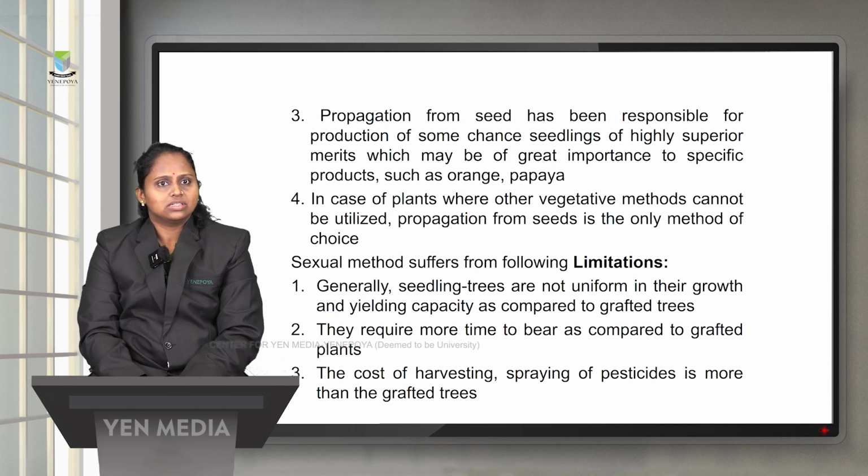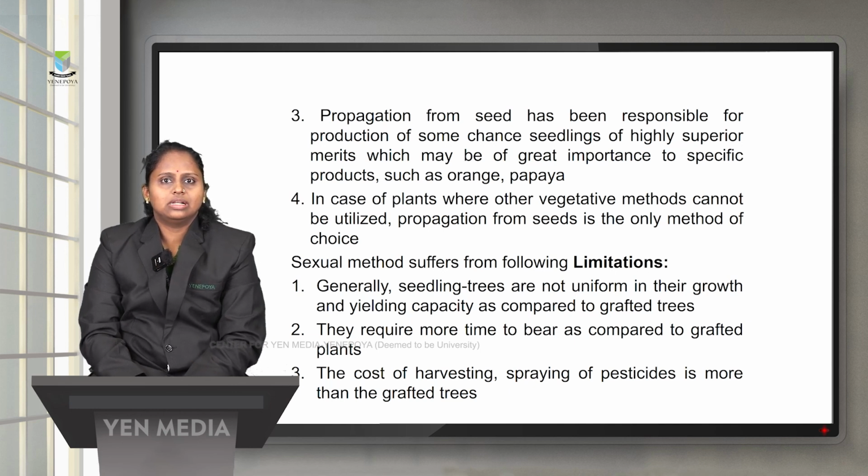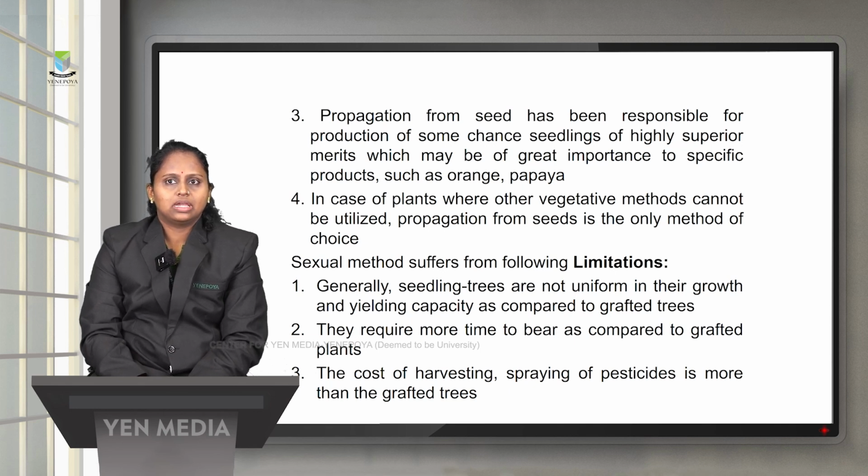Some limitations are also there. Generally, seedling trees are not uniform in growth and yielding capacity. Some plants may yield a very small quantity of the crop, or some may yield a little more, so it is not uniform. Also, they require more time to bear as compared to grafted plants. The cost of harvesting and pesticide is also more when compared to grafted trees.